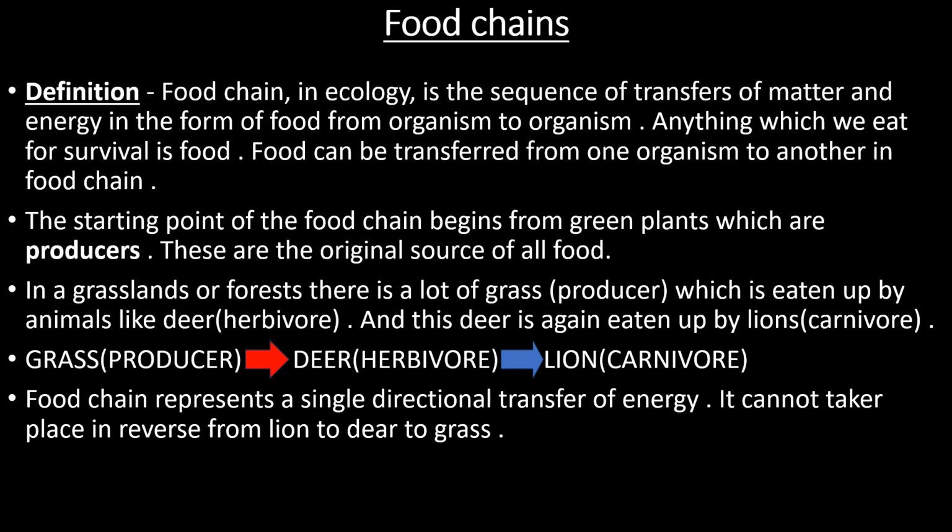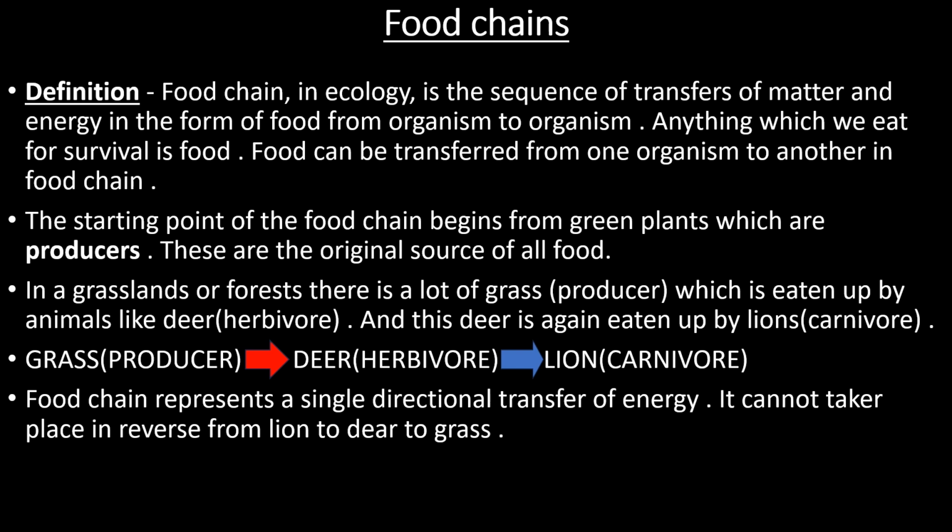Now in turn, this deer is eaten by a lion. So the energy and food which is present in the body of the deer is transferred to the lion. So in a food chain, the energy and food both are transferred stepwise to other organisms. Food chain represents a single directional transfer of energy.